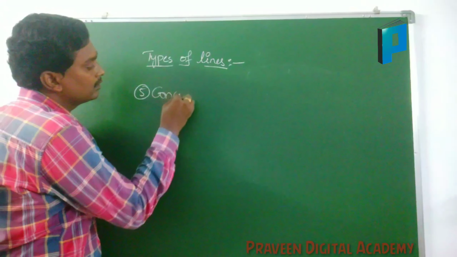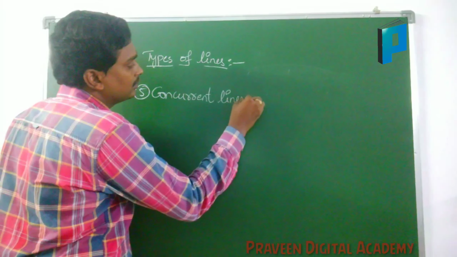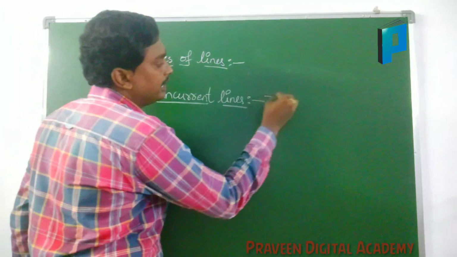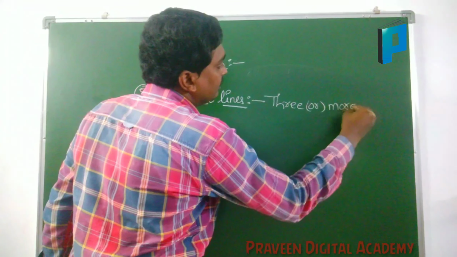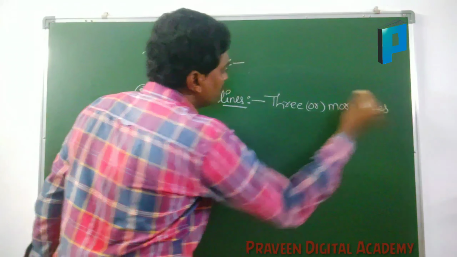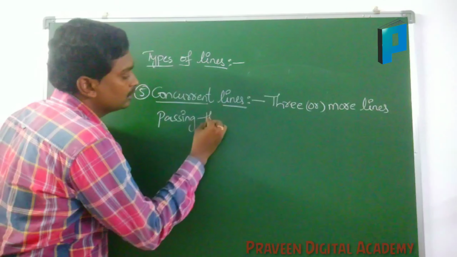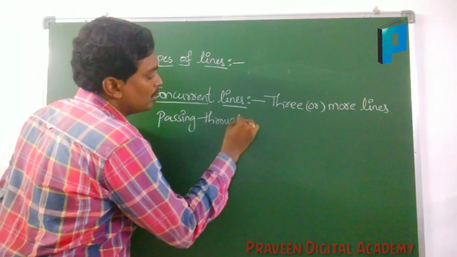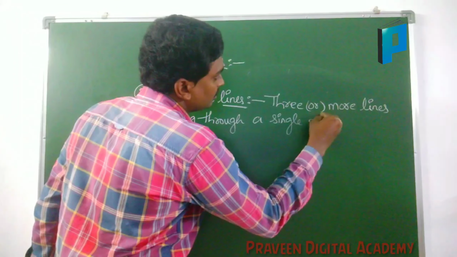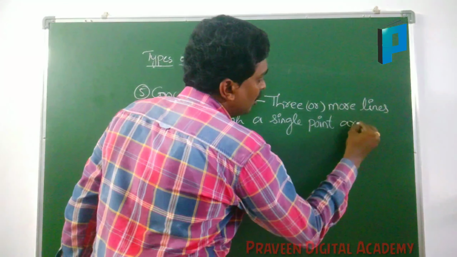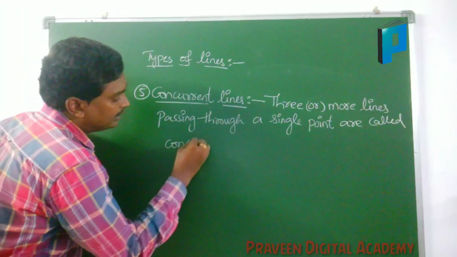Concurrent lines. Three or more lines passing through a single point are called concurrent lines.